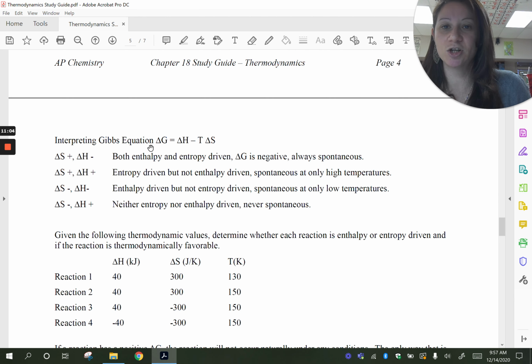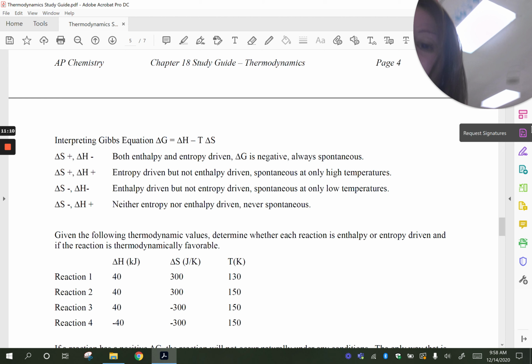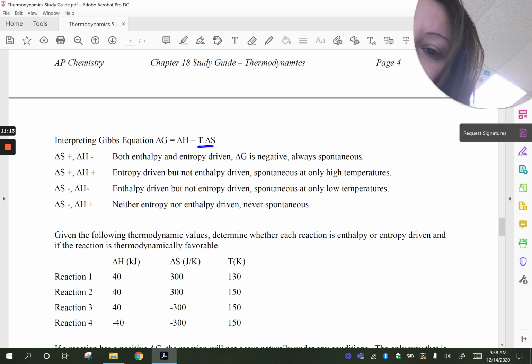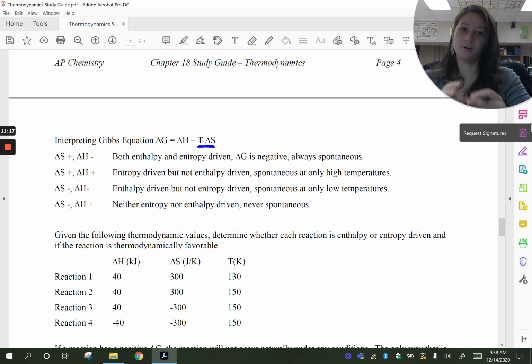So again, the equation is delta G is equal to delta H minus T delta S. Notice that the temperature is multiplied by the delta S, right? So the higher the temperature, the higher that delta S value becomes. And so higher temperature is going to make delta S win, right?